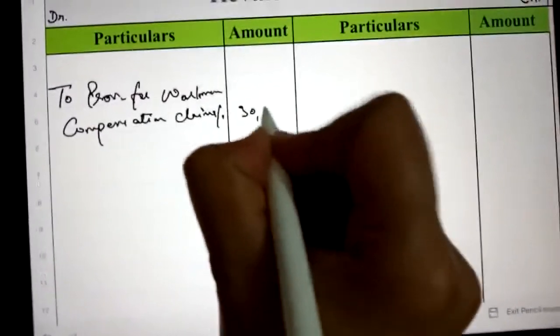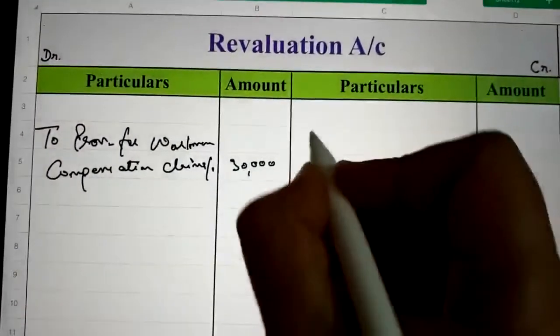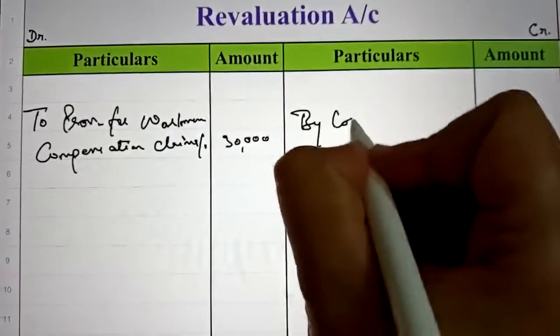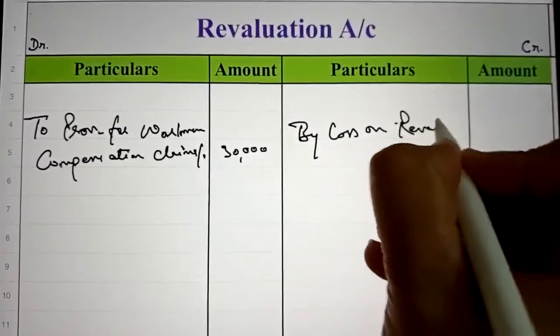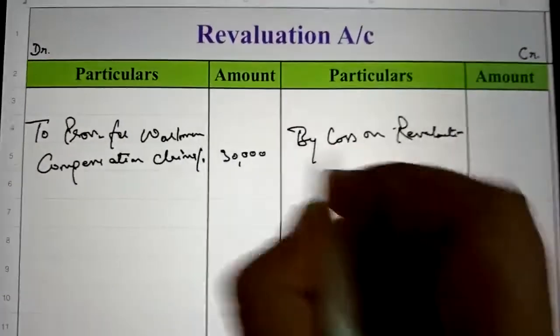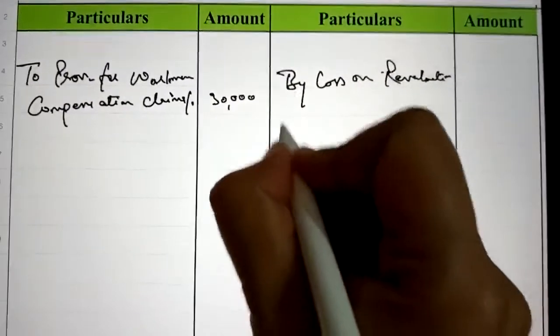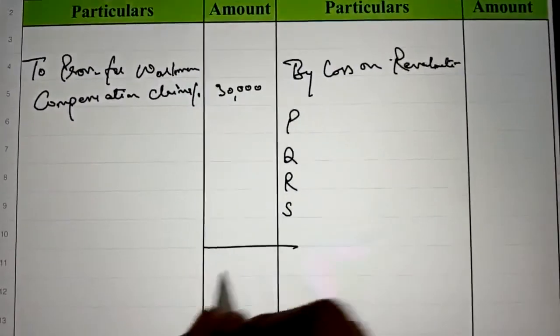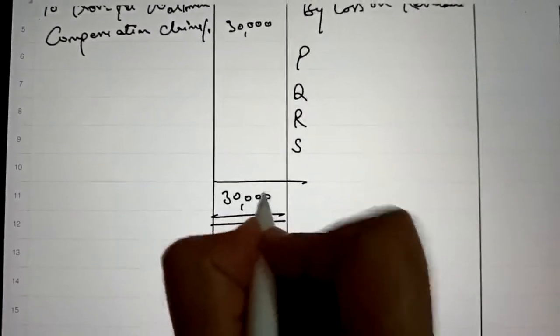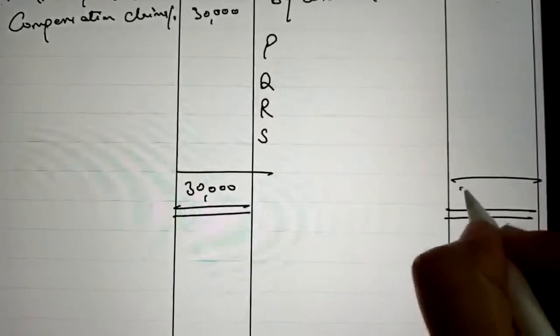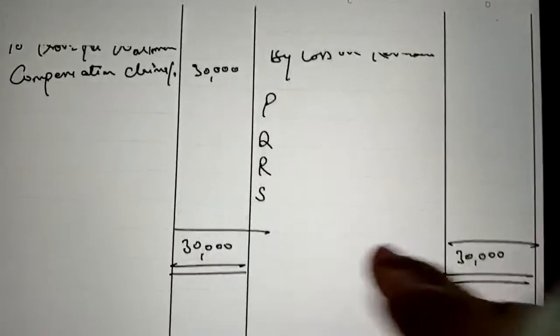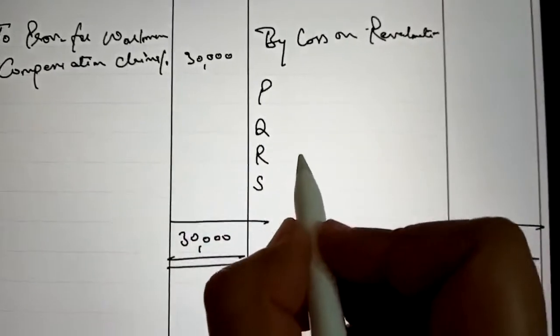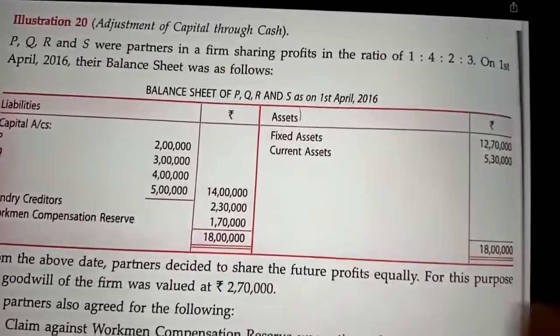Rupees 30,000, and there is no other adjustment, so it will be the loss on revaluation, and it will be divided in the old ratio, P, Q, R, S. Total is 30,000, and their old ratio is given as 1:4:2:3.